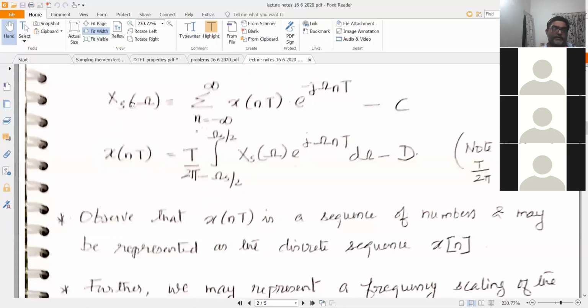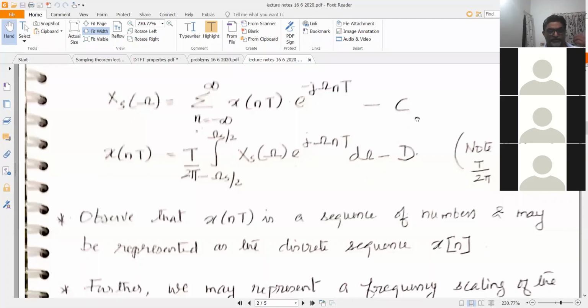What we are trying to write is an analysis equation which analyzes x of nT in the frequency domain. So equation C is an analysis equation. And equation D is a synthesis equation which tries to synthesize x of nT given its frequency domain property.